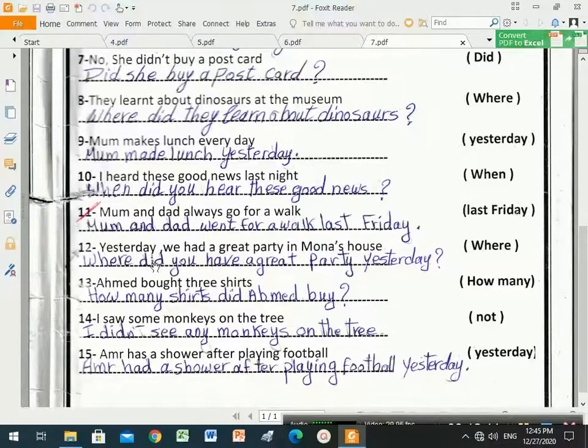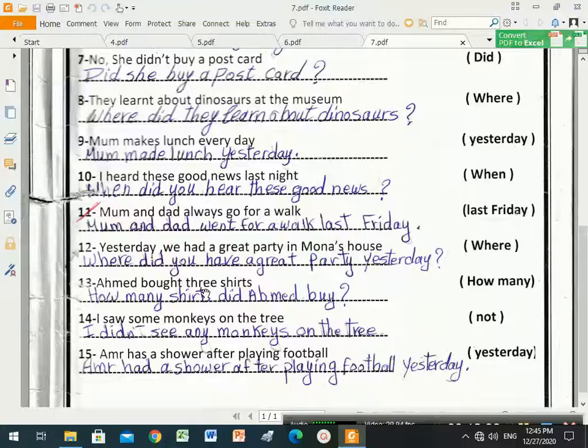We need to put did after where. Where did you? And I want you to notice something, that we also change into you. Where did you have a great party yesterday? In Mona's house. So this is the answer. We don't put this in the question because it's the answer.